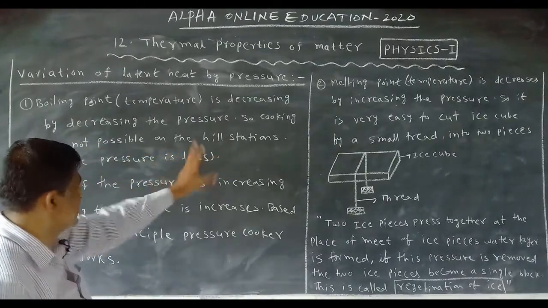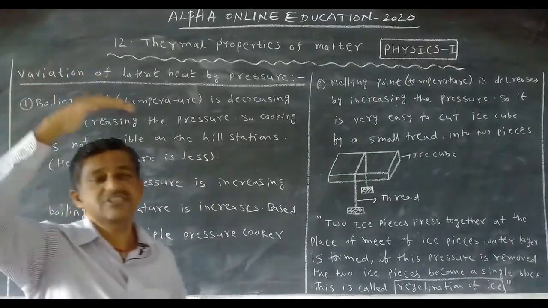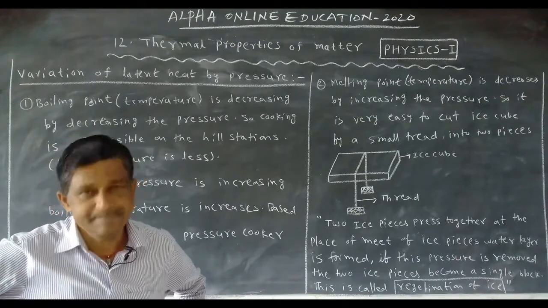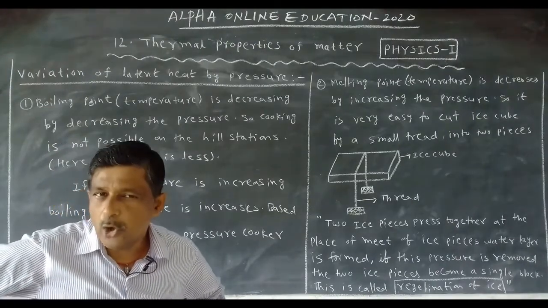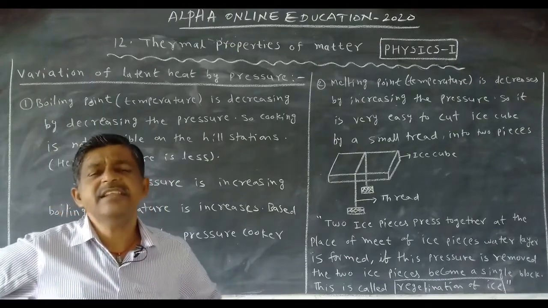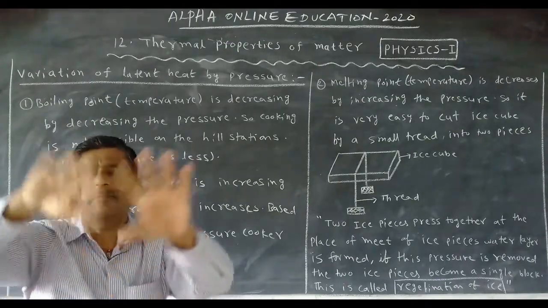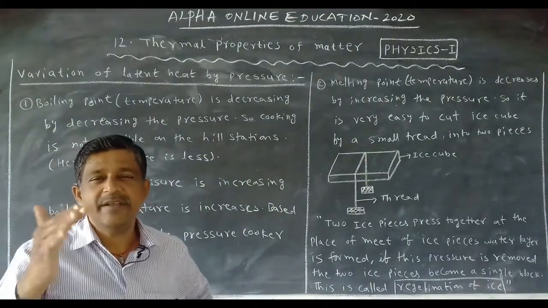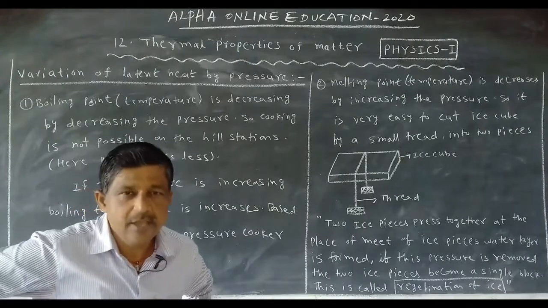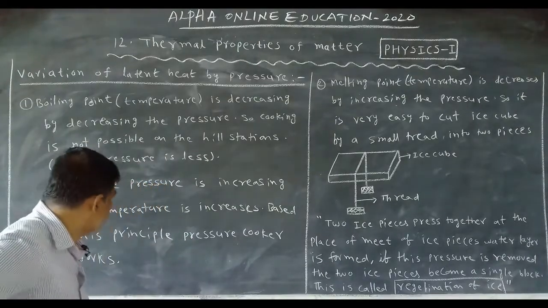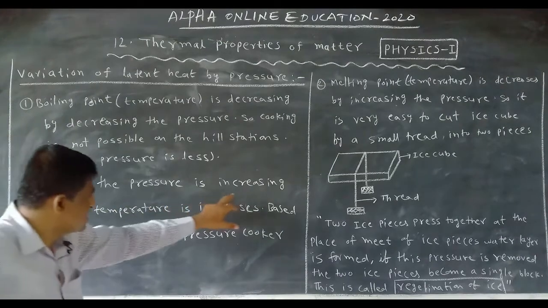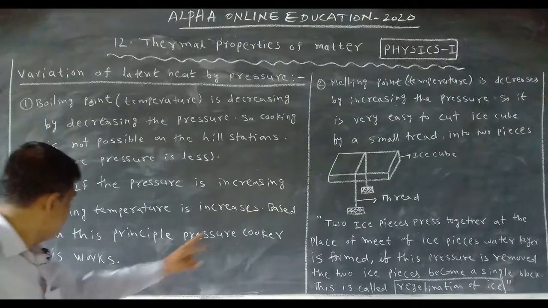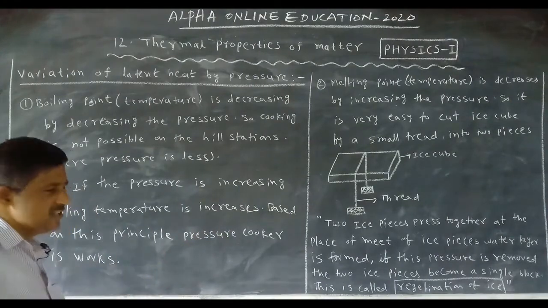Why is the pressure less here? On the hill stations, pressure is less, so it is not possible to cook. But how can we cook? By increasing the pressure. Atmospheric pressure we can't change. That's why one instrument is designed. That instrument is the pressure cooker. If the pressure is increased, the boiling temperature increases. Based on this principle, the pressure cooker works.